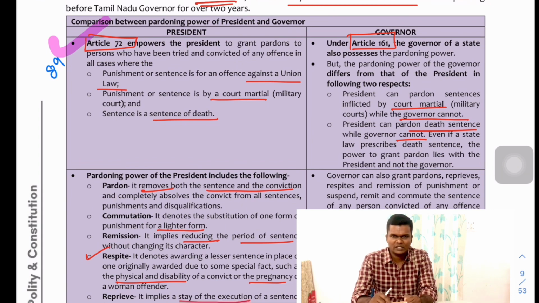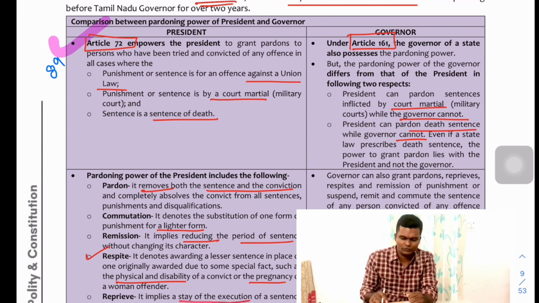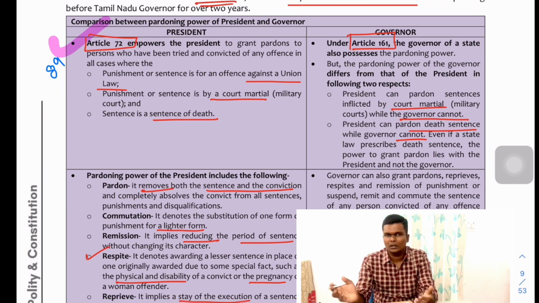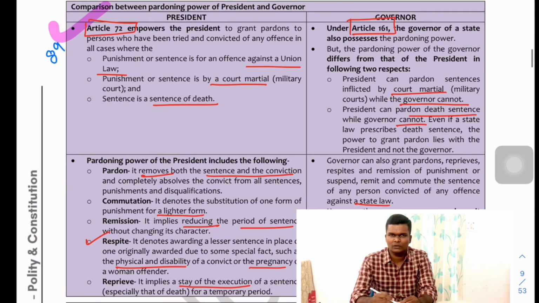So Article 72 deals with the pardoning power of the President. So you can always add the number 89. This is just a simple short code to recall the provision related to the state. If, let's say, it is 72 for the center President, then plus 89, that will be 161 for the governor in the state.